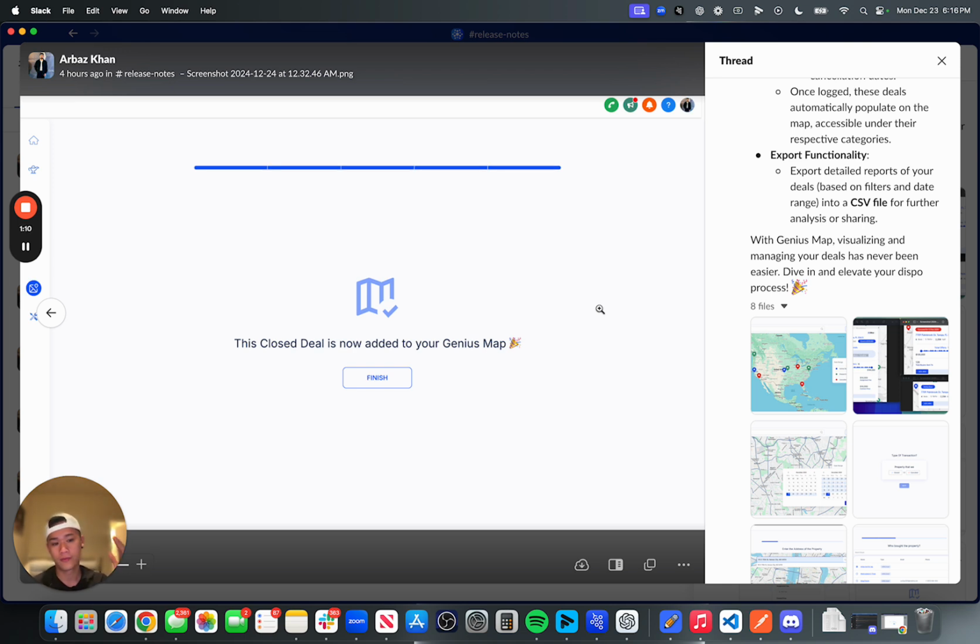So, for example, if you have a closed deal in the area with this buyer, you can call them up and be like, hey, I have this new deal. I remember you bought this a couple months ago on 15th Ave. I got a new one for you in the same neighborhood. So you can do stuff like that, which is really, really cool.